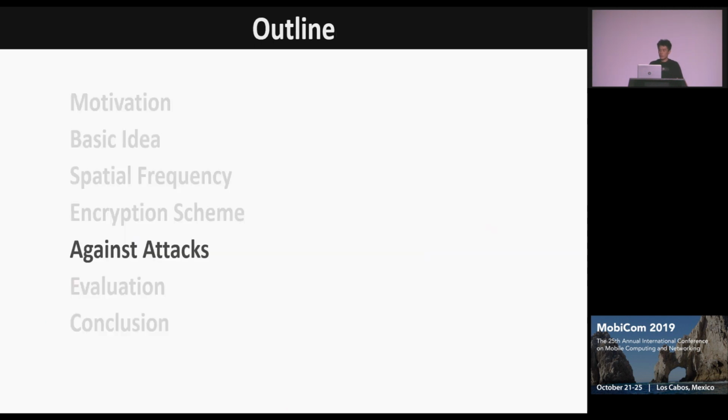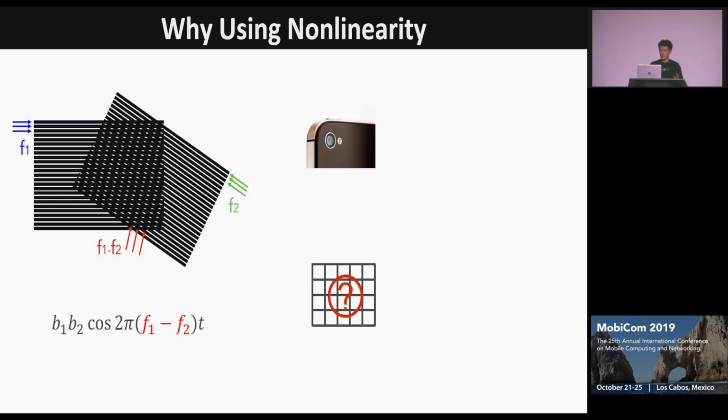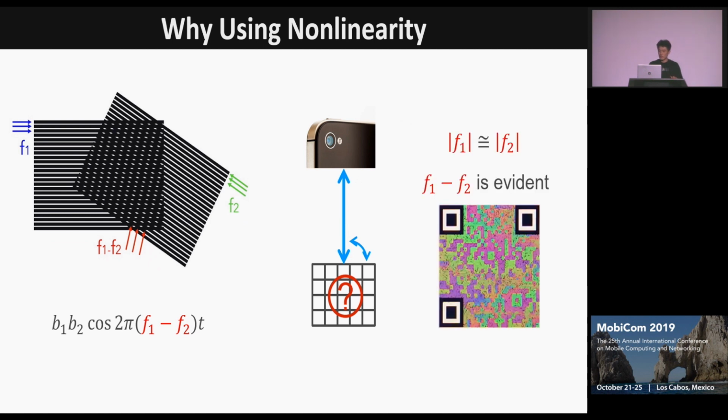So why do we choose nonlinearity in spatial frequency to design the secure QR code? It is because the spatial frequency of the display projected on the camera changes across the distance and the angles. So when a camera captures a picture of the display at the correct distance and angle, the magnitudes of the two frequencies are similar. So in this case, F1 minus F2 is evident, so the original QR code can be recovered.